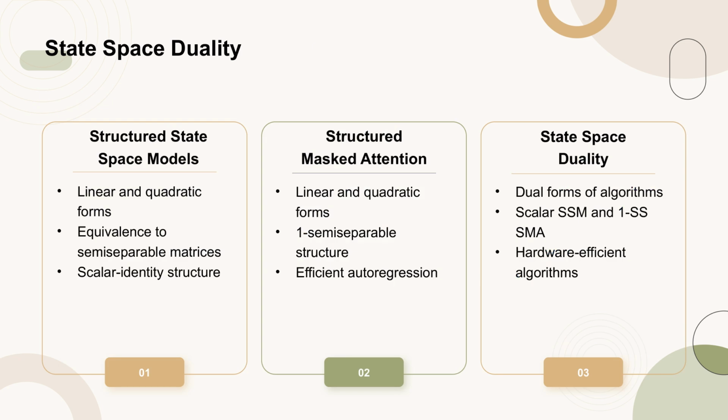In this section, we explore the duality between structured state space models and structured masked attention. Structured state space models, which are typically defined by linear time recurrences, can also be expressed in a quadratic form through matrix expansion. Similarly, attention models, which are defined by quadratic time interactions, can be reduced to a linear form through tensor contraction. A specific case of each model, where state space models have scalar identity structure and attention models have one-semiseparable structure, demonstrates this duality with identical linear and quadratic forms.